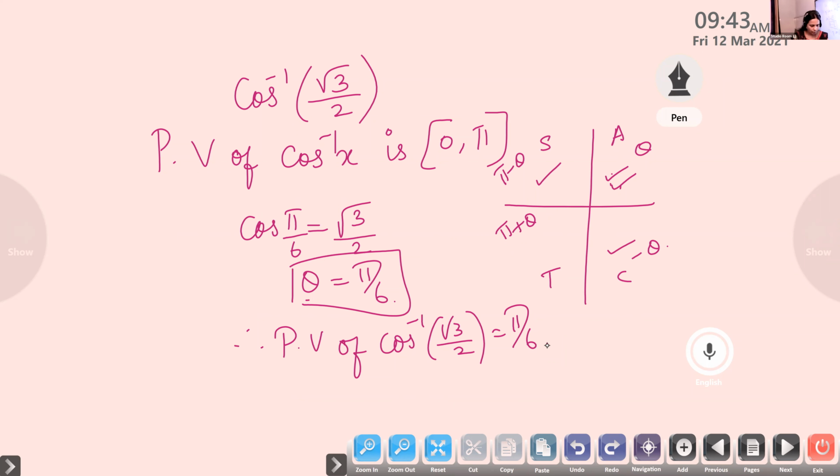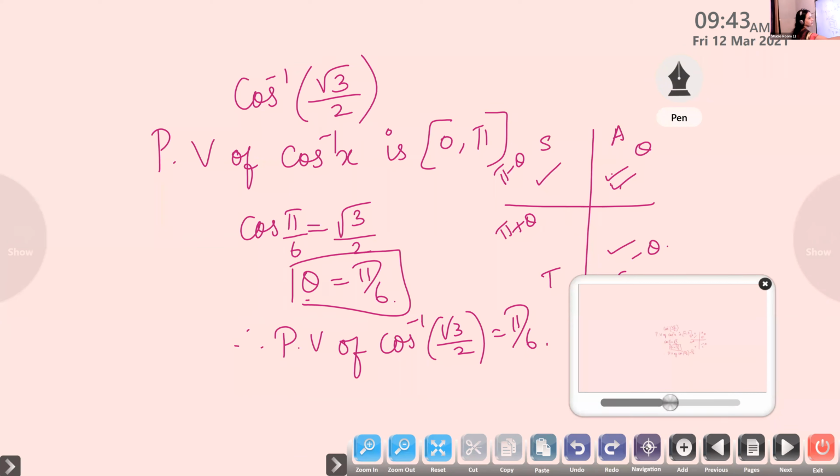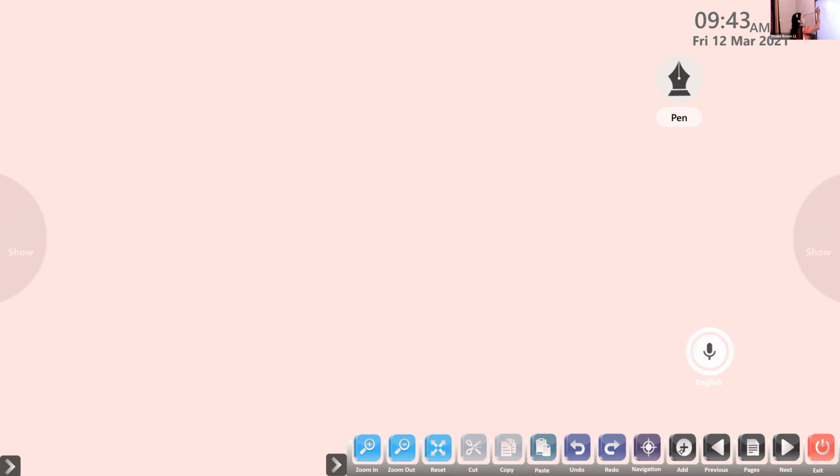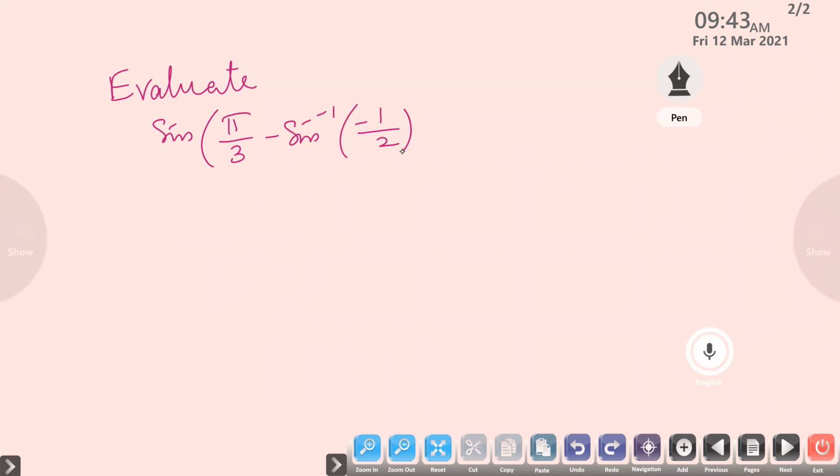Next question, evaluate: sine of pi by 3 minus sine inverse of minus 1 by 2. How to do this one?